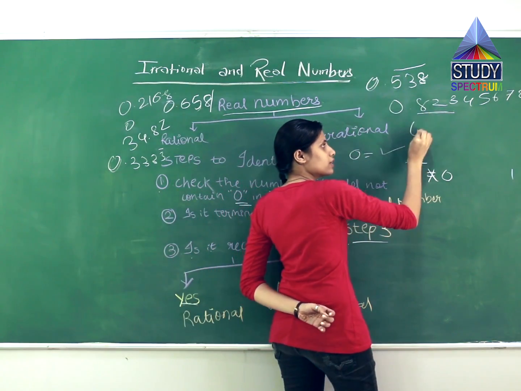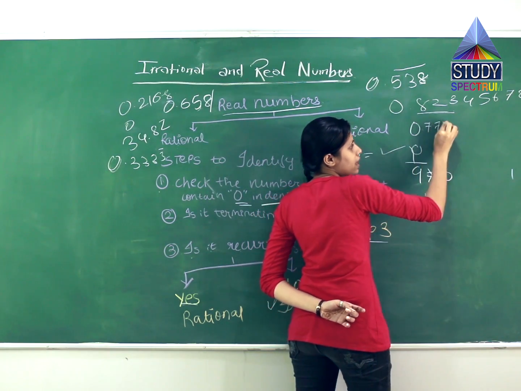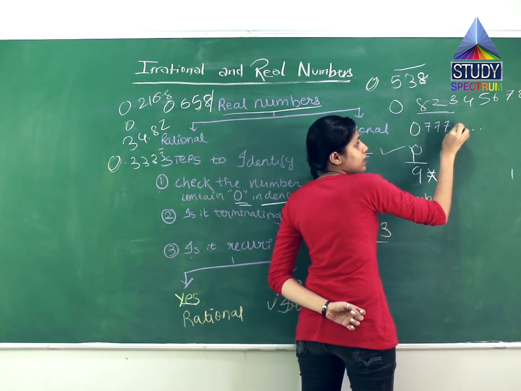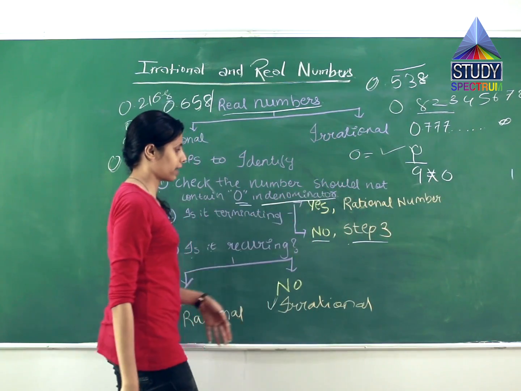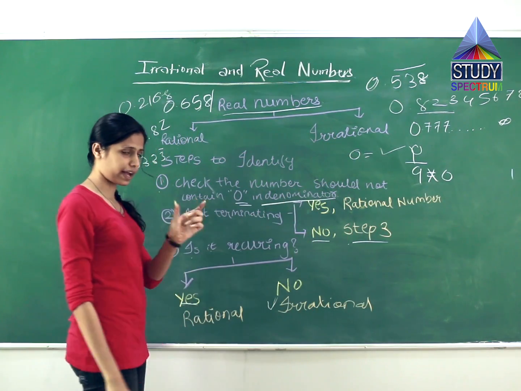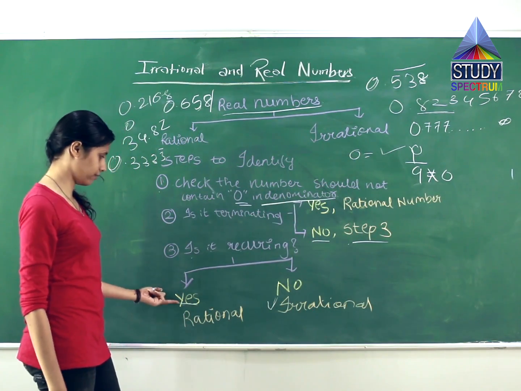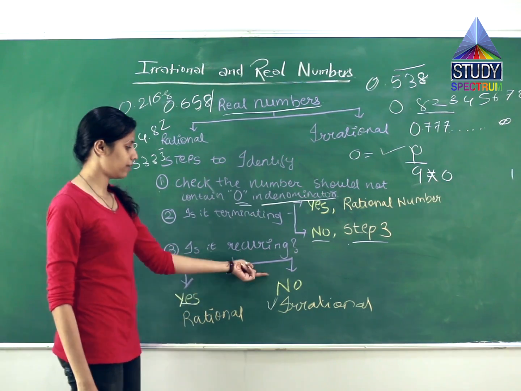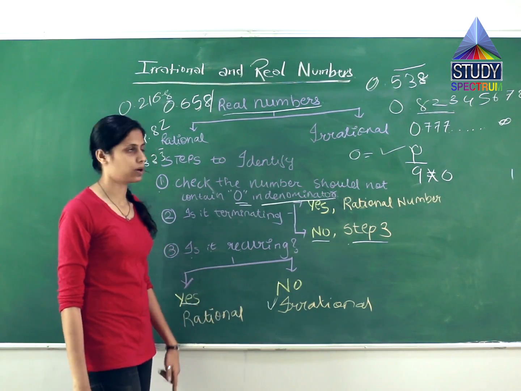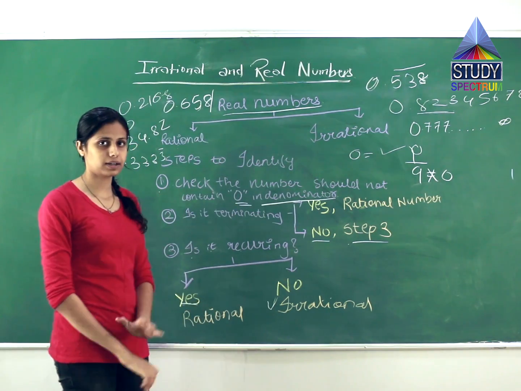Another way of representation is 0.777 and dot dot dot. This 7 goes on till infinity. So this is also a recurring one. So if recurring is there, that is, if the answer to the recurring question is yes, then it is a rational number. And if no, then it is an irrational number. So is this whole topic clear?